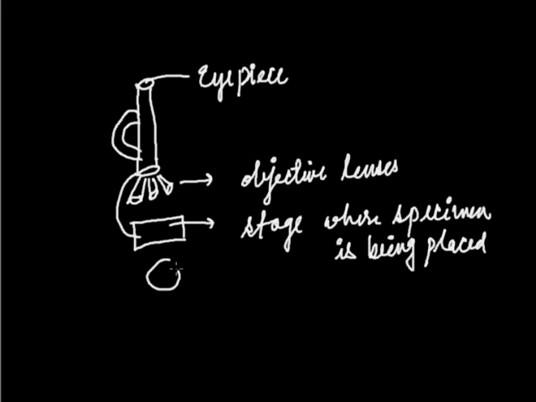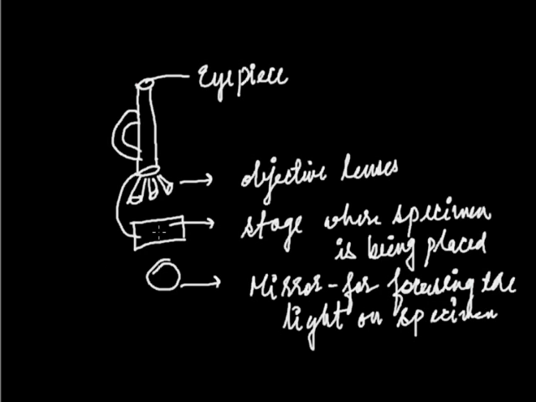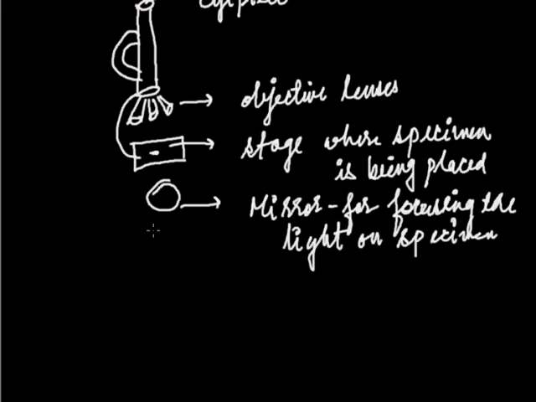Here it's just a rough diagram. Here is the mirror for focusing the light on the specimen. So we keep the specimen over here, and we keep our eyes on this. With the help of these lenses, this microscopic organism or whatever object we are taking would look a little bigger, and we'll be able to see its internal structure and its morphology with the light microscope.